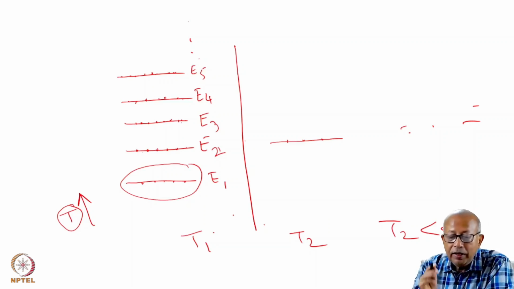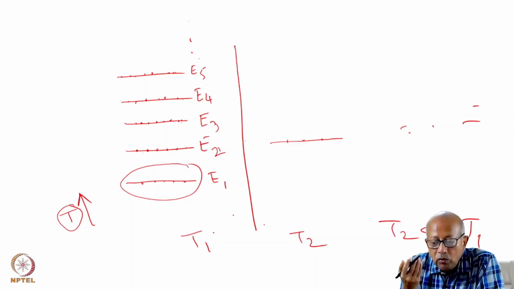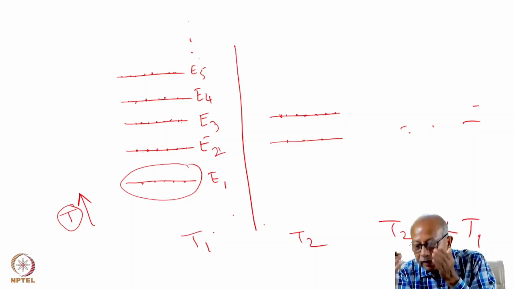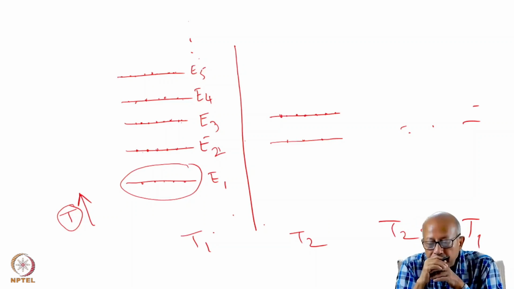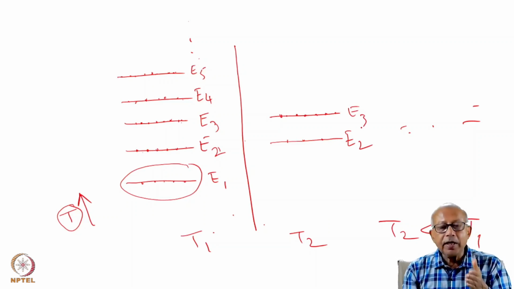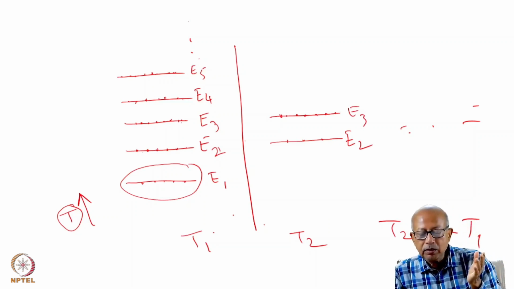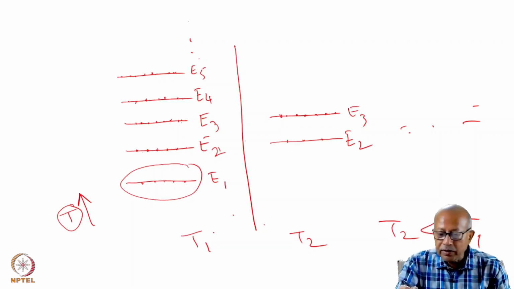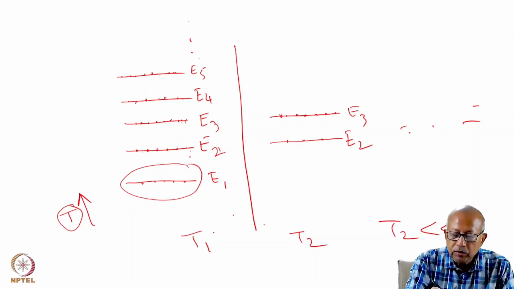While E3 relaxes at a very slow rate, E3 still has a much higher population because it is yet to relax and come to an equilibrium. So basically, by heating the gas to a very high temperature and cooling it rapidly, you have created a population inversion between these two energies.